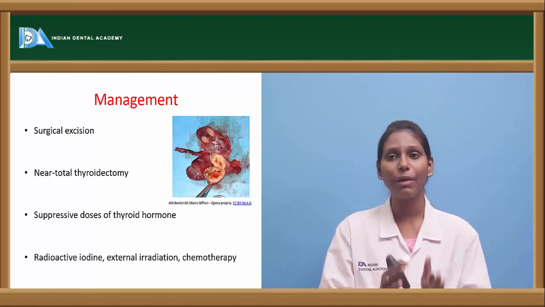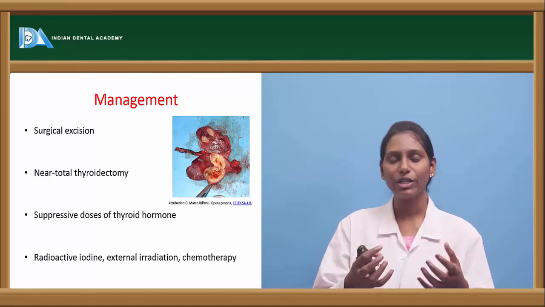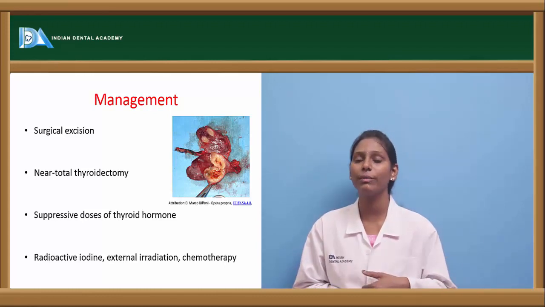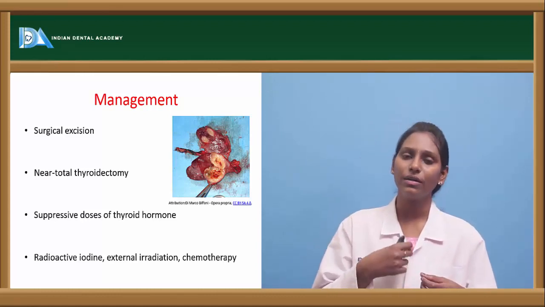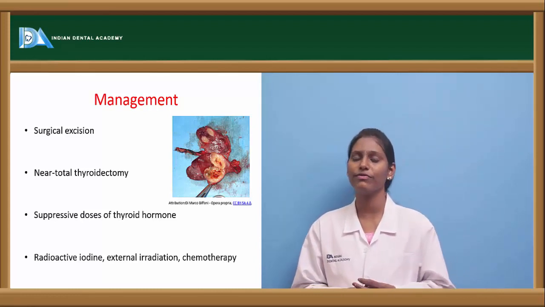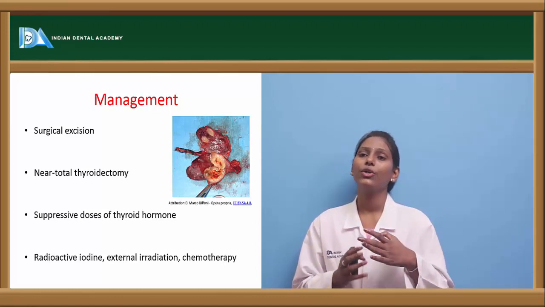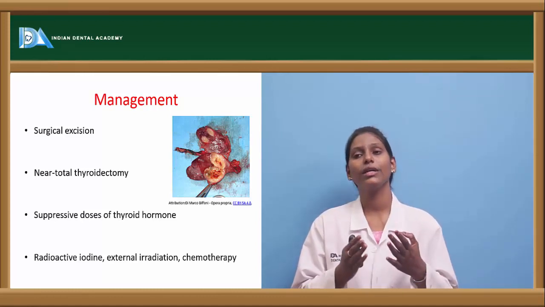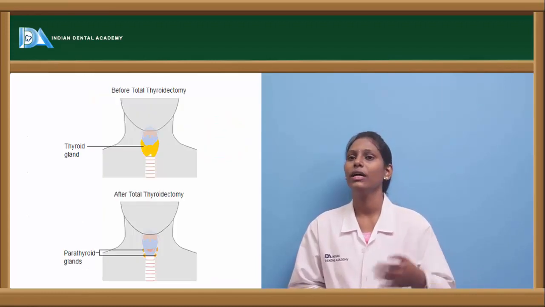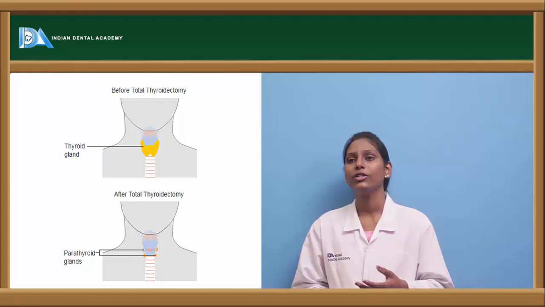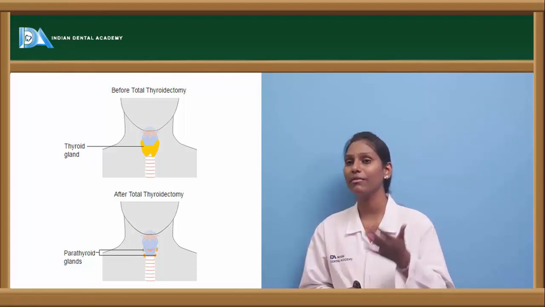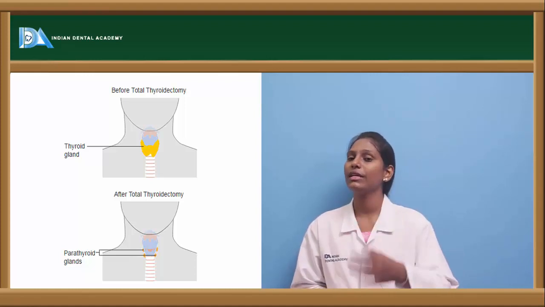For radioactive iodine to work, we actually have to debulk the tumor size. External irradiation also will be helpful. Radio ablation is actually the treatment of choice, and chemotherapy is also useful, but chemotherapy is not as good as irradiation. The drug of choice for chemotherapy is doxorubicin. And this is a picture where we can see near total thyroidectomy has been done. The complete thyroid lobes along with the isthmus are removed, and posteriorly we can see the parathyroid